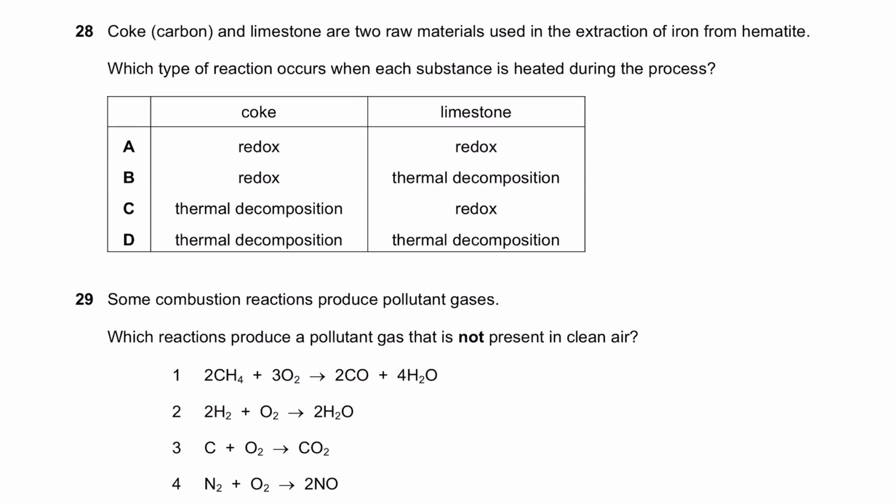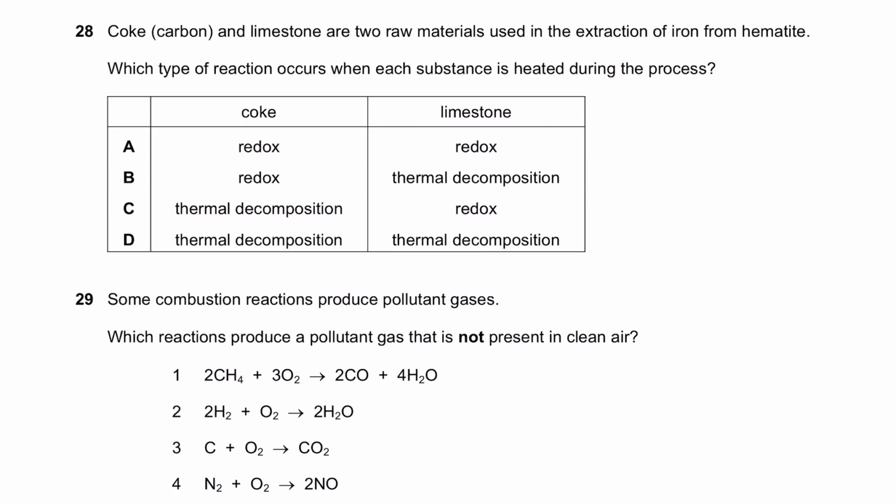Coke and limestone are two raw materials. Okay, it's asking what the processes are. Now, if I were discussing this in detail, I would go into explaining the entire process of extraction of iron from hematite and all the related concepts. But obviously, I'm just solving the paper, so let's just solve the paper.